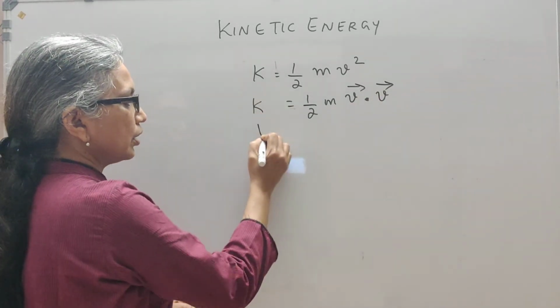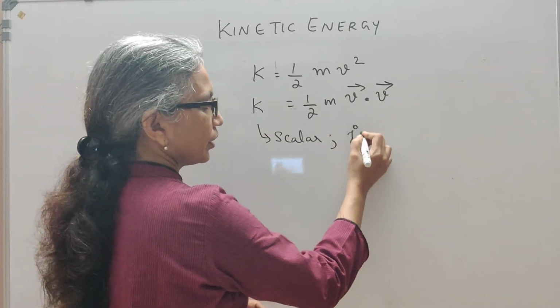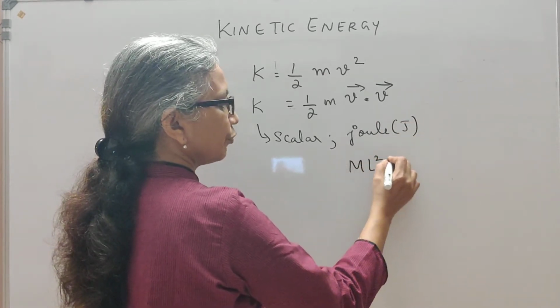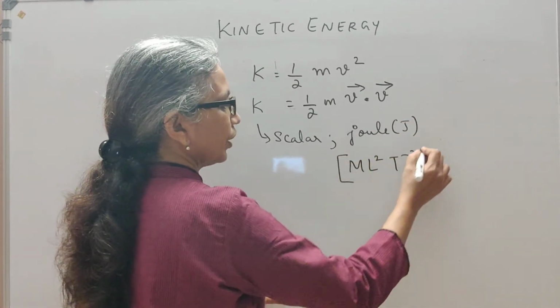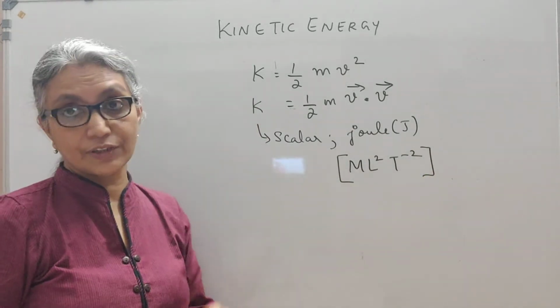Therefore, kinetic energy is a scalar quantity. Because it's energy, its SI unit is joule, and its dimensional formula is ML squared T raised to minus 2. Kinetic energy is half mv square.